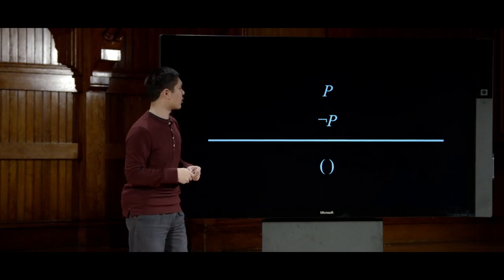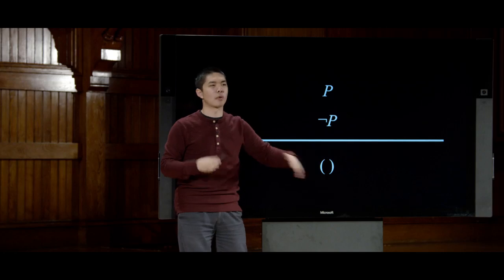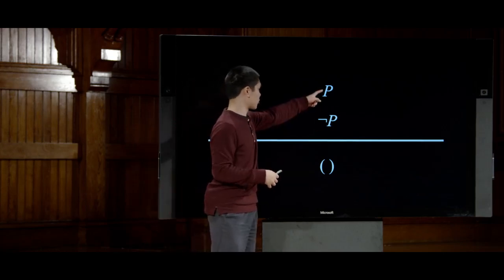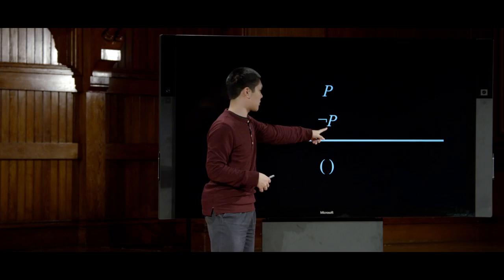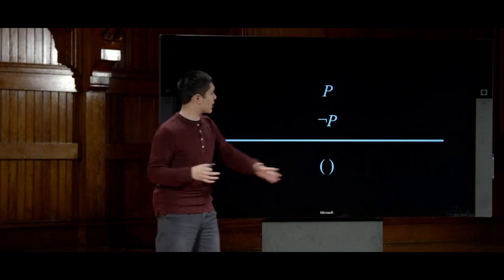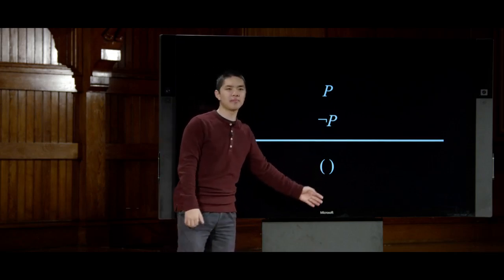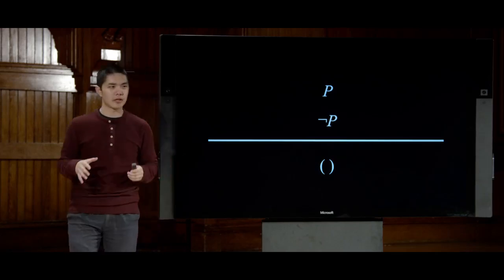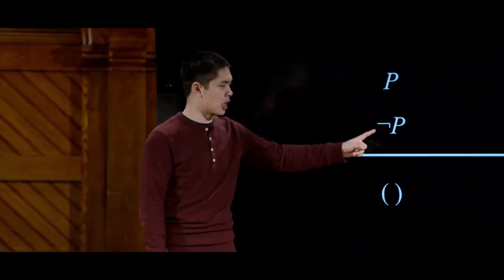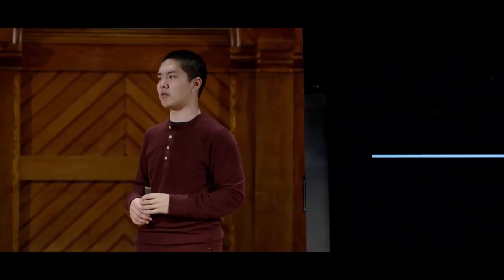And that's pretty reasonable, because it's impossible for both P and not P to hold at the same time. P is either true or it's not true, which means that if P is true, then this must be false. And if this is true, then this must be false. There's no way for both of these to hold at the same time. So if ever I try and resolve these two, it's a contradiction, and I'll end up getting this empty clause, where the empty clause I can call equivalent to false. And this idea that if I resolve these two contradictory terms, I get the empty clause, this is the basis for our inference by resolution algorithm.